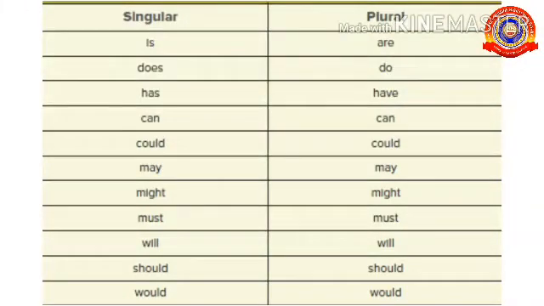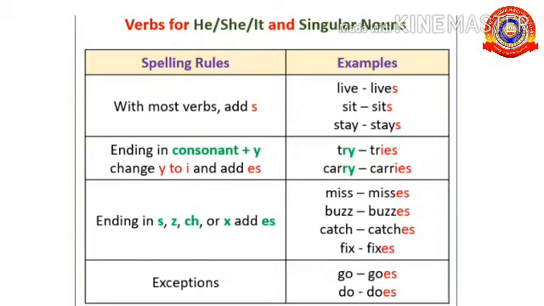Now go through the singular verbs then. Is, does, has, can, could, may, might, must, will, should, would. Plural are: are, have, then the rest are the same. Okay, now I think you got an idea. Now understand from this box: verbs ending with s, es, ies, it is known as singular verb. So if the subject is singular, we will use a singular verb next to it. Okay, I hope it's clear.